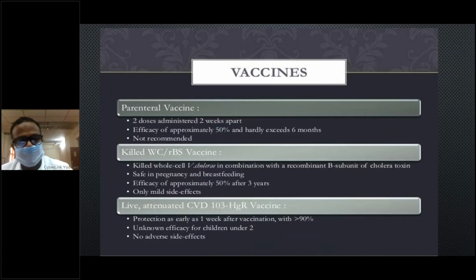And prevention. There are vaccines available. One is a parenteral killed whole cell vaccine, and another is the B subunit vaccine. The B subunit vaccine generates binding antibodies that can prevent binding. There is also the live attenuated CVD 103-HgR vaccine. These are given to those who frequently travel to countries that are endemic for cholera. But the immunity lasts no more than 6 months to 1.5 years.